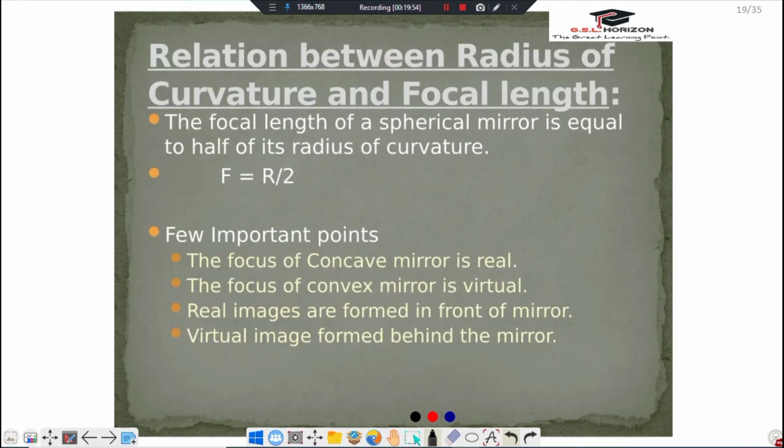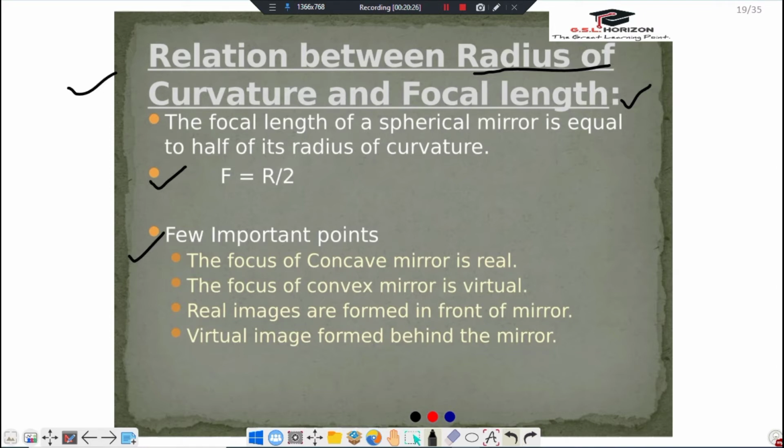Now this is our main point: relation between radius of curvature and focal length. Friends, the focal length of a spherical mirror is equal to half of its radius of curvature. As we can see, f is equal to r by 2. I told you previously. Few important points regarding this.